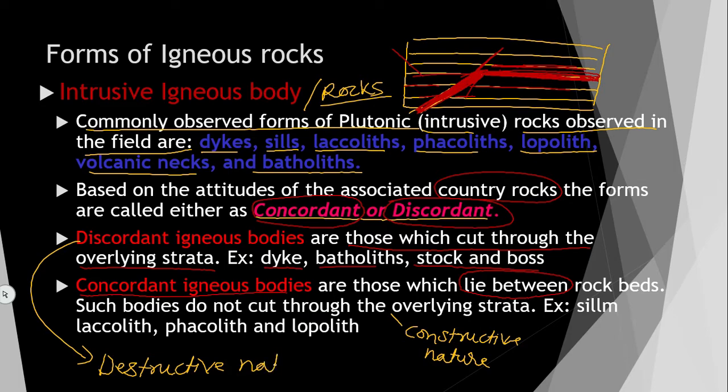Destructive why? Because it is destructing by going across the bedding planes. But concordant igneous bodies are constructing, they are adding some material without disturbing the rocks. Examples of concordant igneous bodies are sill, laccolith, phacolith and lopolith.